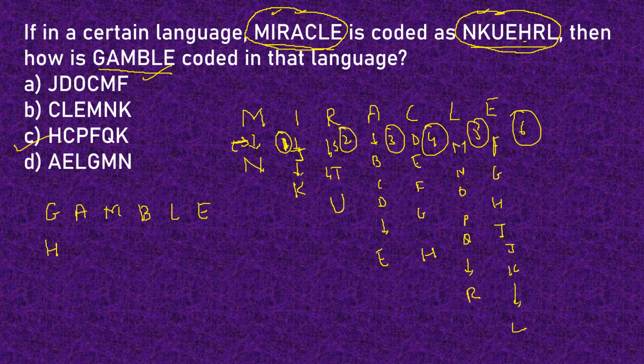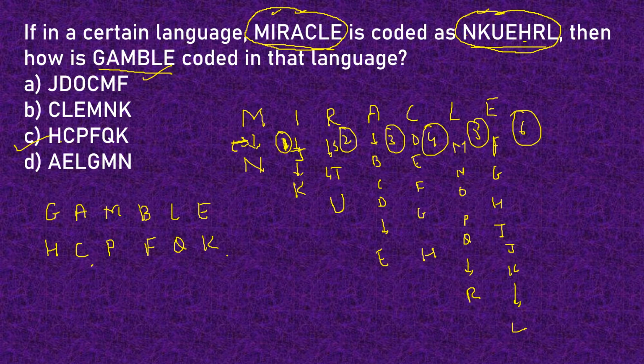A, we skip B and we get C. M, N, O, we get P, and this is enough to verify that the subsequent letters would be F, Q, and K. So in the exams, it's not necessary that you find out the complete code. If you are comfortable and sure, finding the first two letters will be enough to code that particular word that has been asked for in the question.